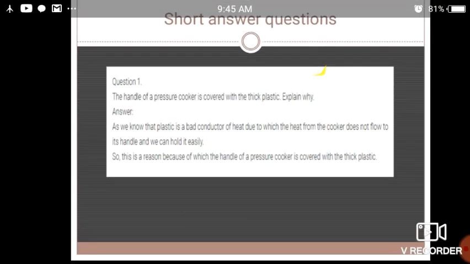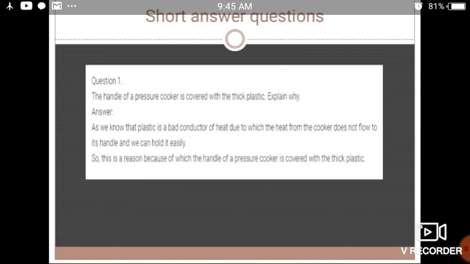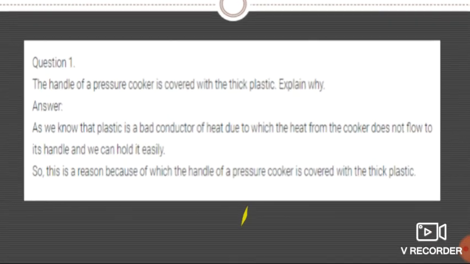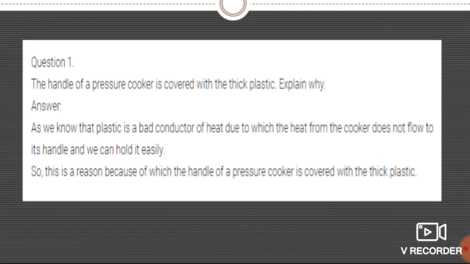Now here are certain short answer questions, students. See over here. The handle of a pressure cooker is covered with thick plastic. Explain why. All of you have seen at your home also that the handle of the pressure cooker is covered with thick plastic. So why is this so, students?